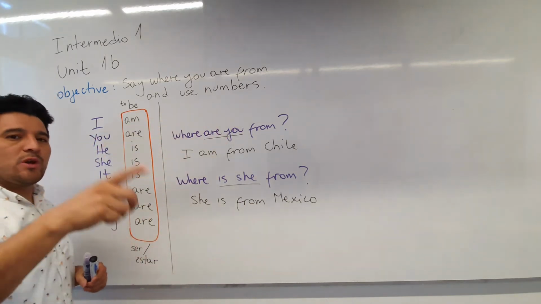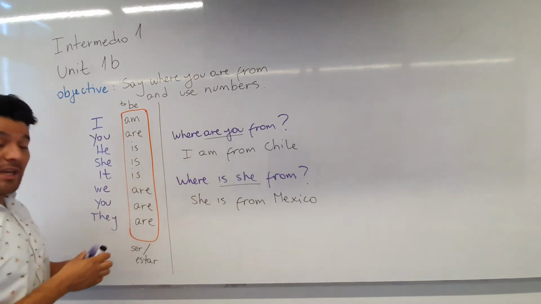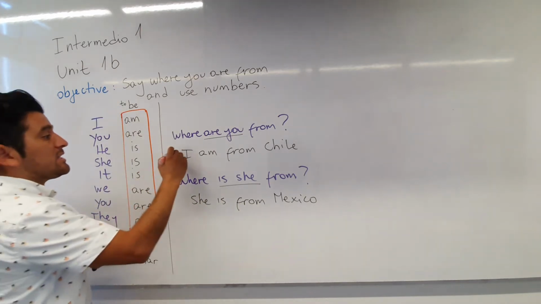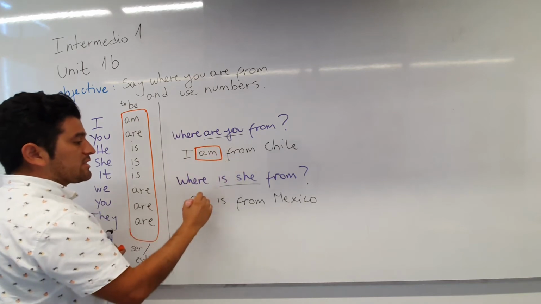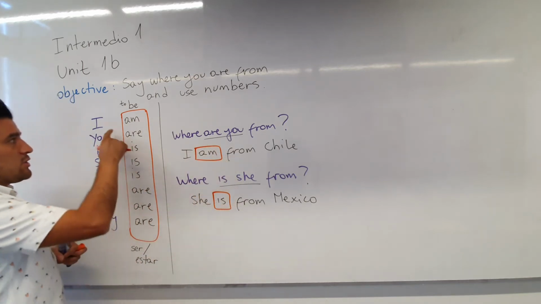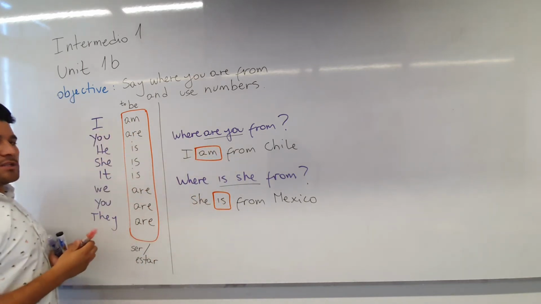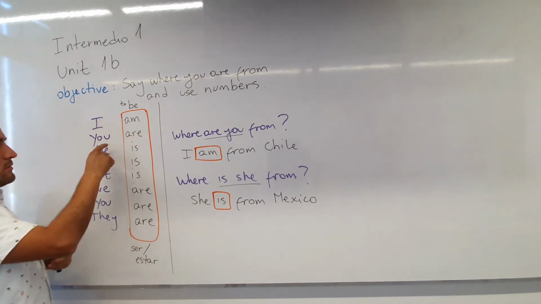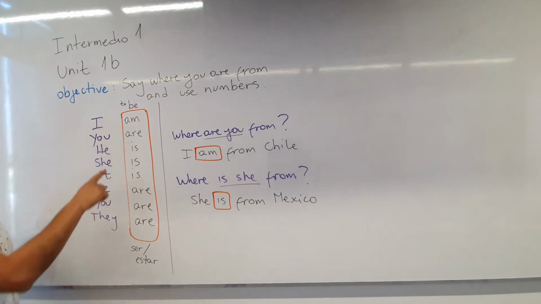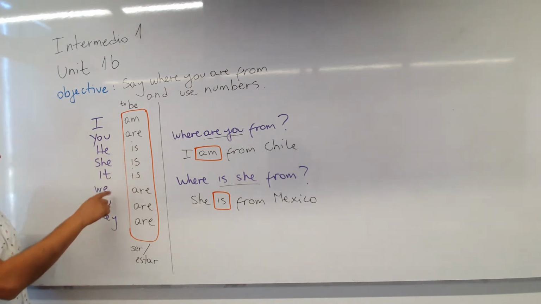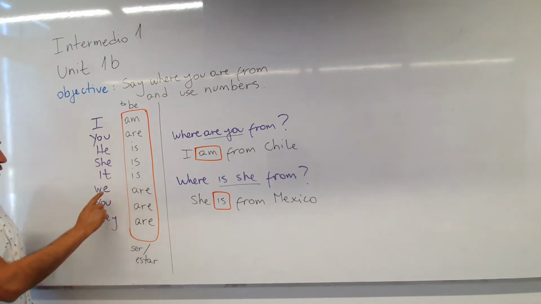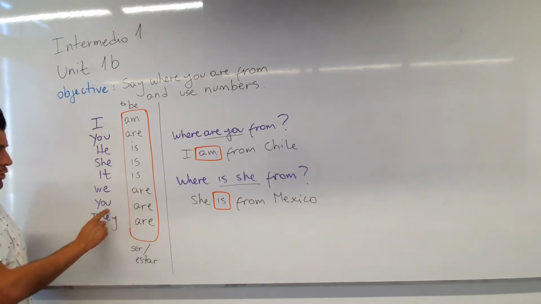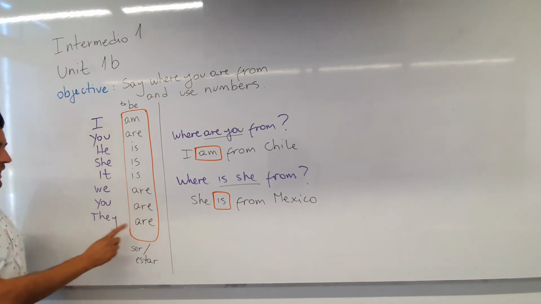And in this case, when you ask about another person, the most important part is that we use the verb to be. That is here, to be. Okay? So you can see it. Please repeat. I am, you are, he is, she is, it is, we are, you are, they are.